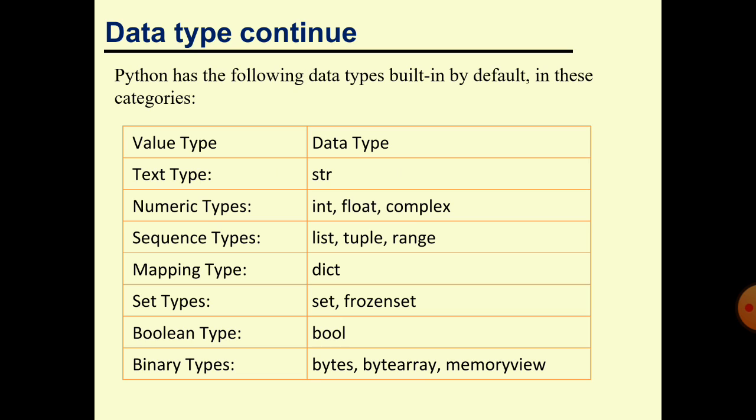First, here I have written the value type, such type of value if you want to manipulate. So which data type will be supported by Python? In the data type column is written the name of the Python data type that supports these types of values.